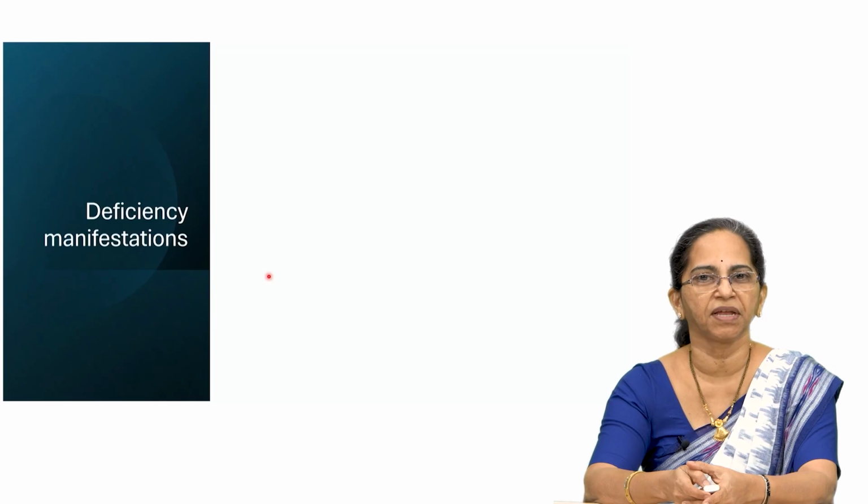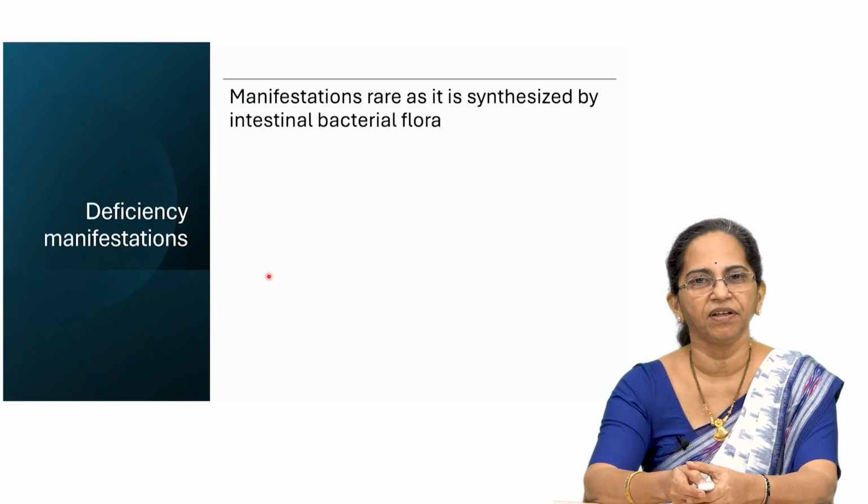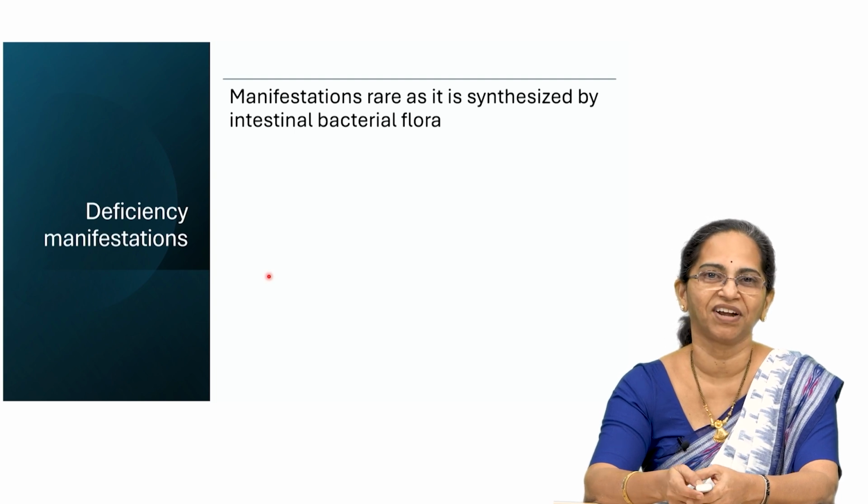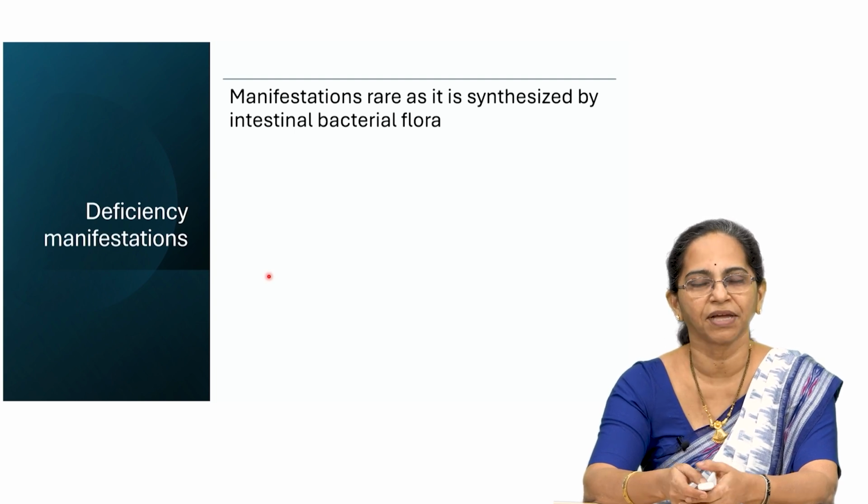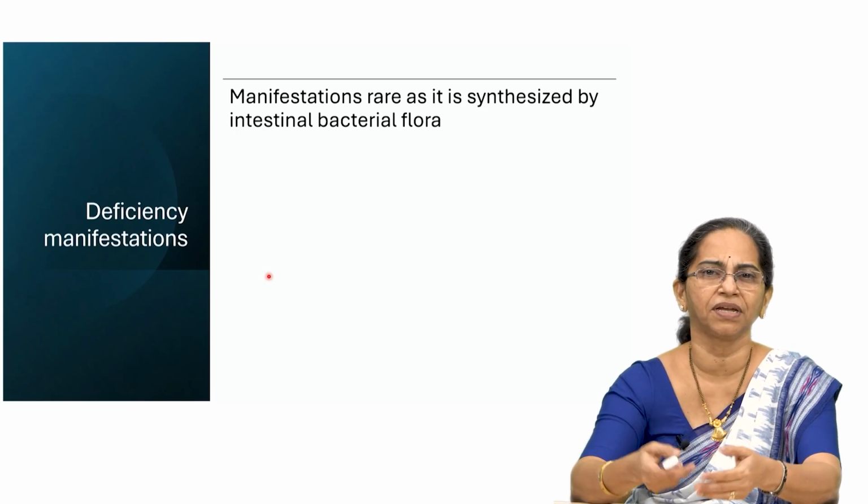Coming to the deficiency manifestations of riboflavin. Riboflavin deficiency manifestations are rare. Why is it rare? Because we have an advantage. We have microbes living in our gut, especially in the intestine. They help us out. It is actually a symbiotic relation.